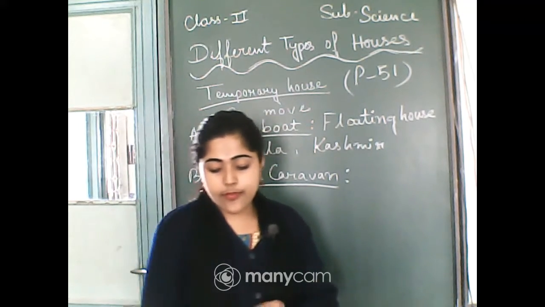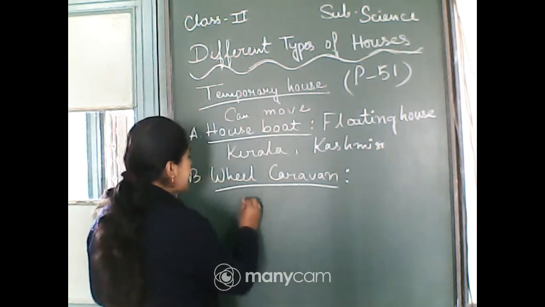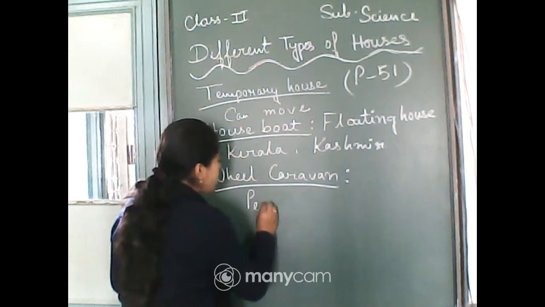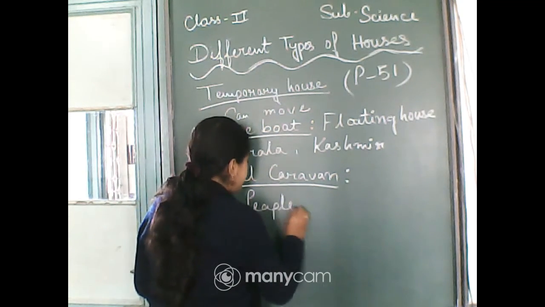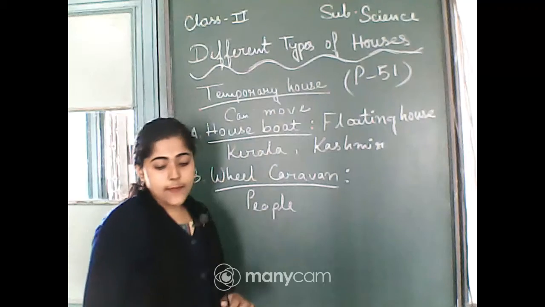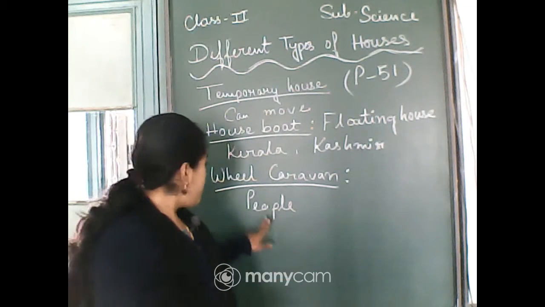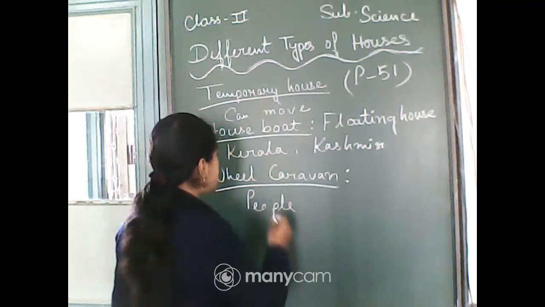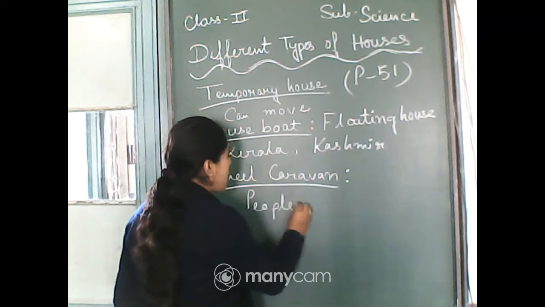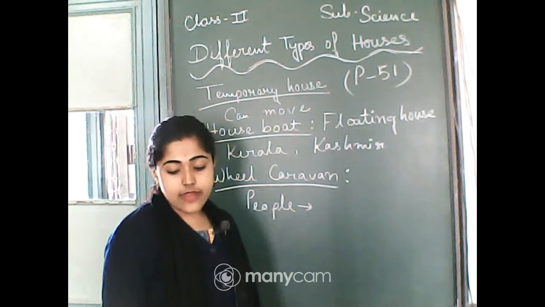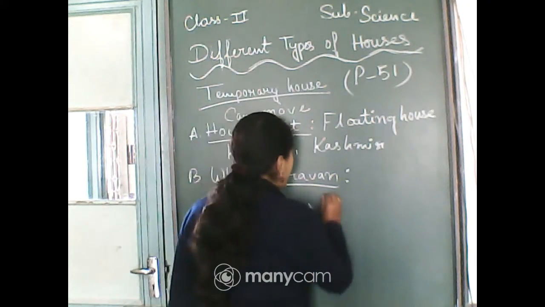Some people move from one place to another place in search of food and water. Those are called nomads.